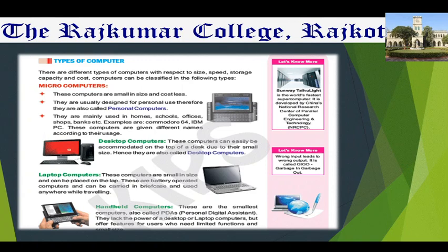Okay, children, in different fields we have to use these different types of computers. They differ as per their size, speed, storage capacity and cost. In this way, they are categorized into four types of computer. So now I start to explain these types of computer one by one.